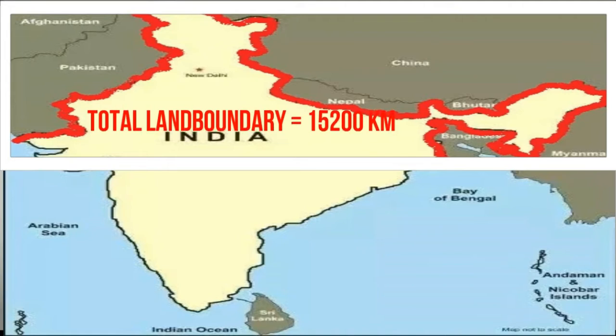You can see in the image, with this total land boundary, India shares its land boundary with about 7 countries.